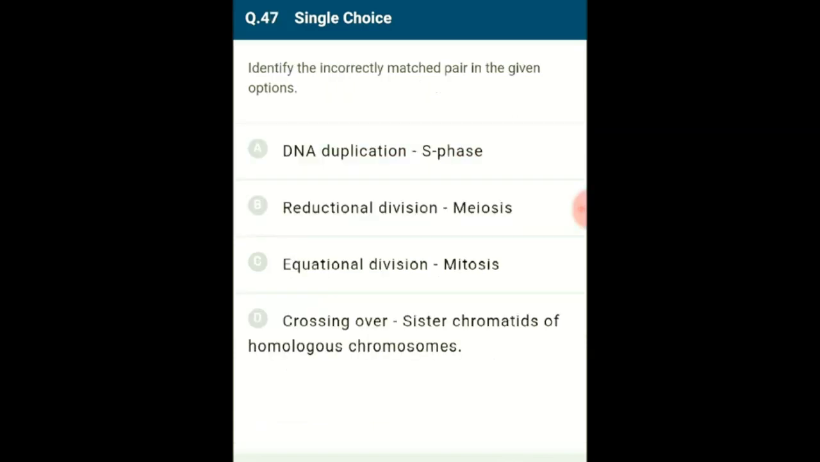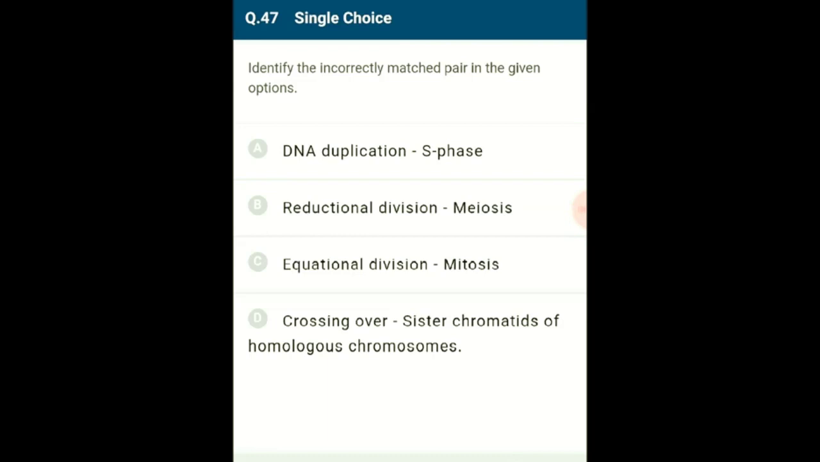Question number 47. Identify the matched pair in the given options. In the cell cycle process, S phase is the part of the interphase stage. In this phase, the DNA of the cell is duplicated, marking the decision of the cell to enter the divisional stage. Mitosis is one of the two cell division processes where the outcome is two daughter cells which are identical to the parent cell, since the new cells formed are the same in every aspect. This division is also called equational division.